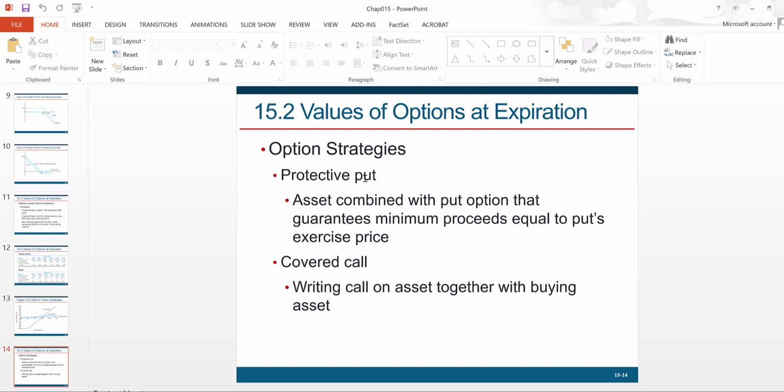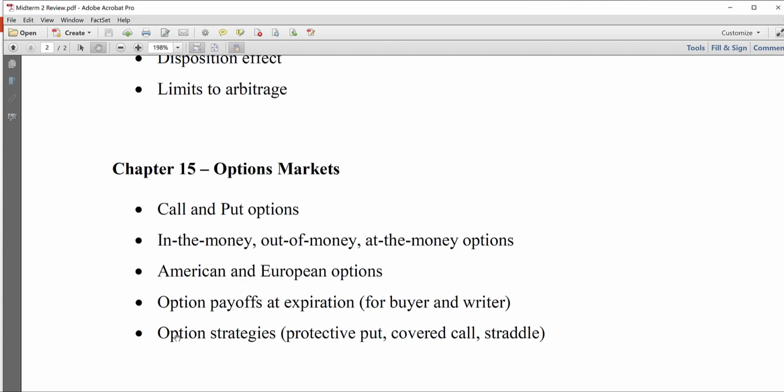Okay, and then make sure you are familiar with the option strategies. So we talked about three strategies in detail: protective put, covered call, and straddle. We looked at how protective put serves as an insurance, how we can use covered call to generate extra income while meeting our investment goals, and how straddle is sort of a non-directional strategy that can allow us to profit from both significant up movement or down movement in the stock price, right? So make sure you know how these strategies work. And again, an understanding of these strategies hinges on your thorough understanding of the option payoffs.